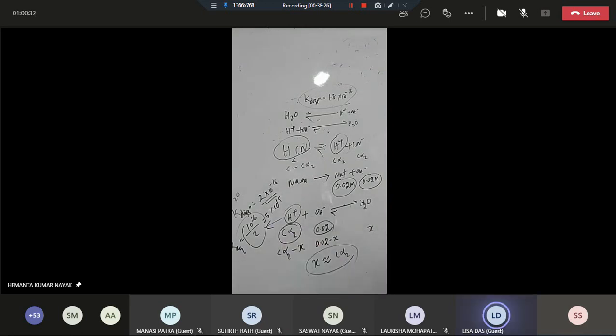For this reaction, K equilibrium is coming as 5 into 10 to the power 15. Is that clear?